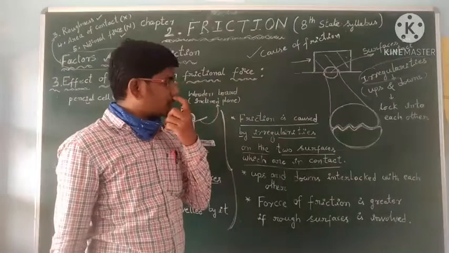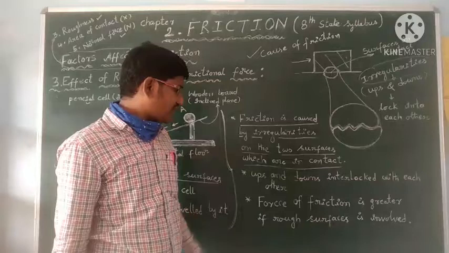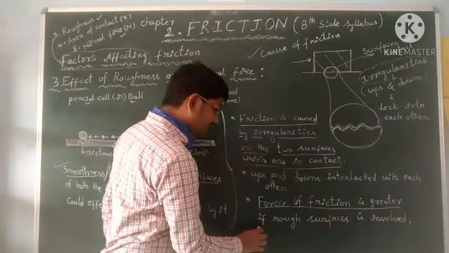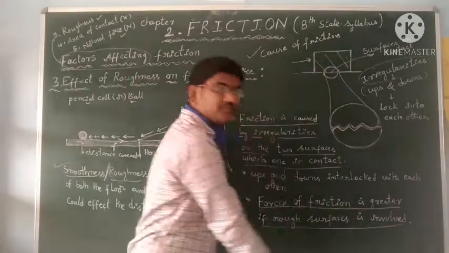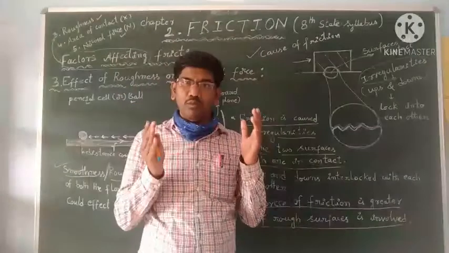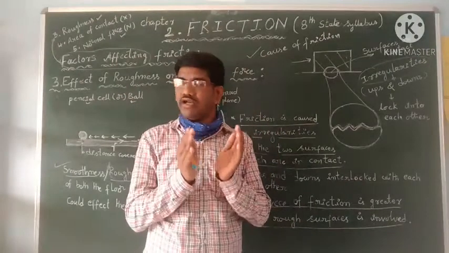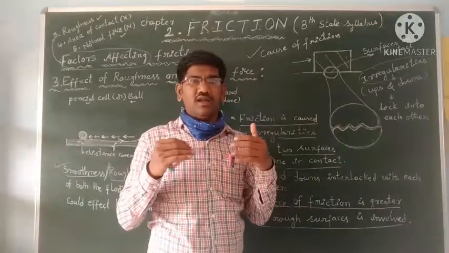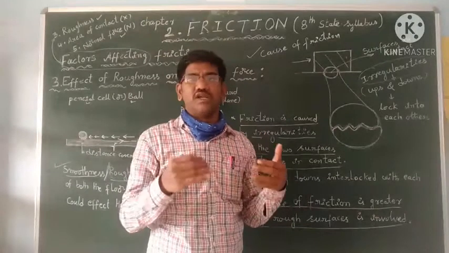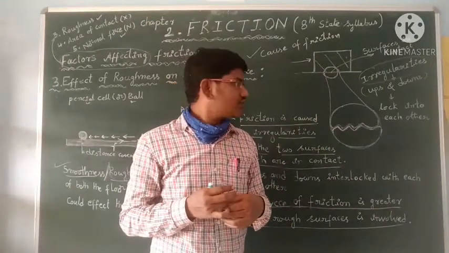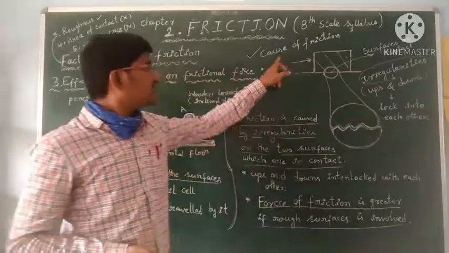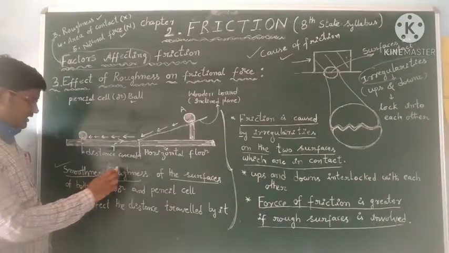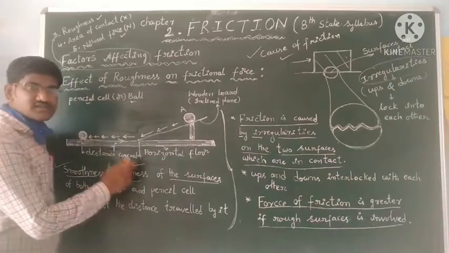Okay, students. So that's why the force of friction is greater if rough surfaces are involved. The frictional force will be more when the rough surfaces are involved. Rough surfaces means interlocking will be more, so we should apply a large amount of force to overcome that interlocking. So that is the cause of friction and the effect of roughness or smoothness. As roughness increases, frictional force increases.